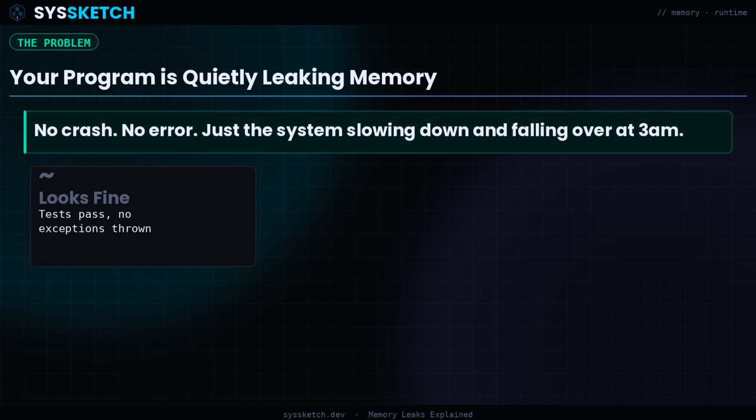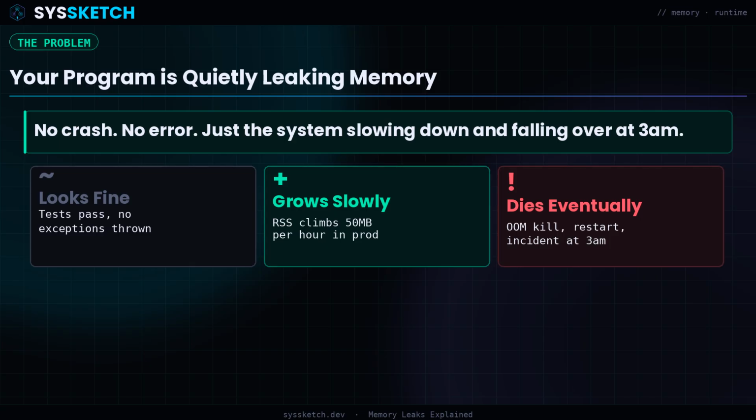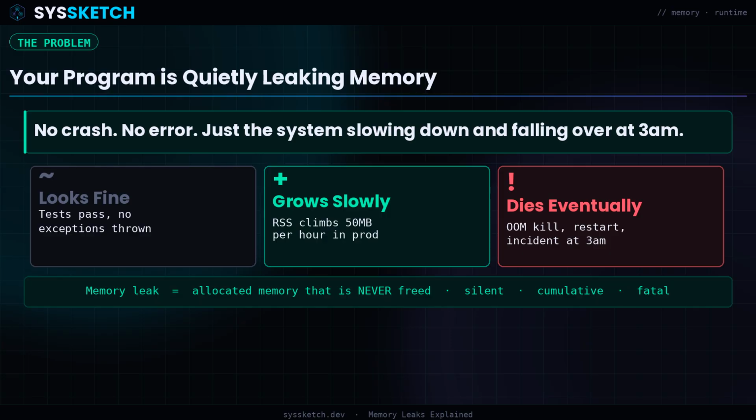Here is the core paradox. Modern programs do not manage memory directly. They ask the operating system for it and then hand it over to a runtime or garbage collector. So how does memory leak at all? The answer is deceptively simple. Memory leaks when your code holds a reference to an object that it no longer needs. The garbage collector cannot free memory it thinks is still in use. The allocator cannot reclaim a block that was never released. Even in managed languages like Java or Python, a live reference is a live reference. The collector sees it and walks away.